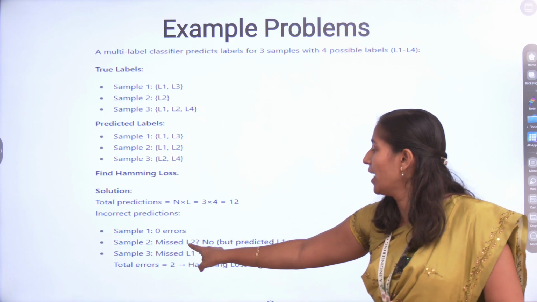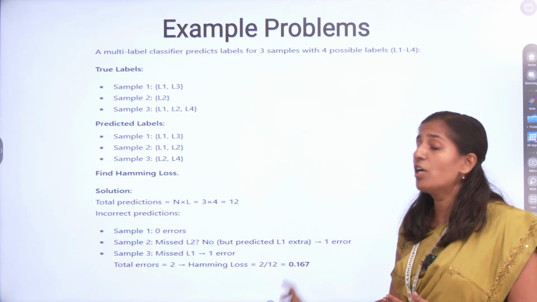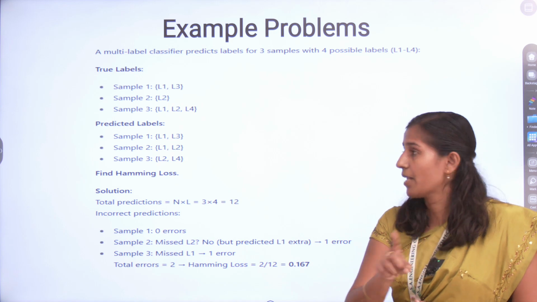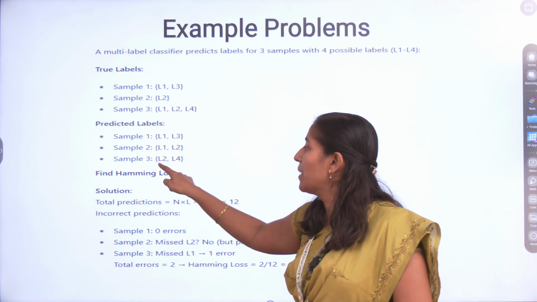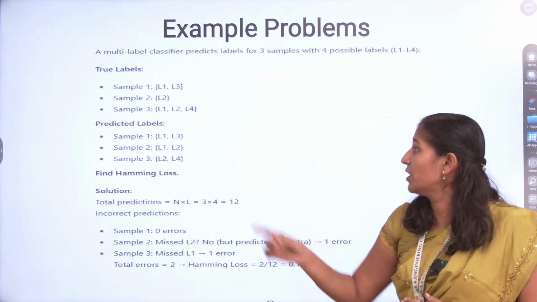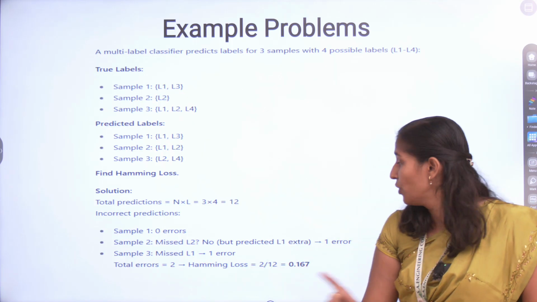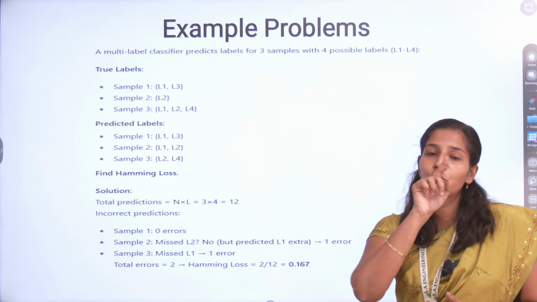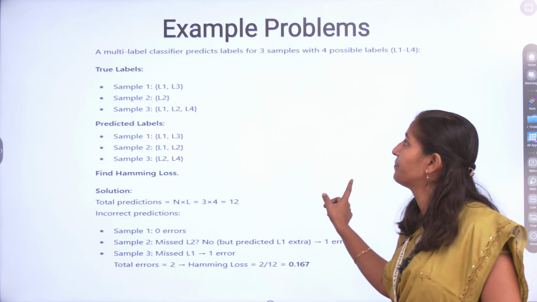It predicted L2, but also extra predicted L1, so it is 1 error. For sample 3, the true labels are L1, L2, L4, but the prediction is L2 and L4. It missed L1, so it is 1 error. Total errors 2. Hamming loss is equal to 2 divided by 12, that is equal to 0.167.